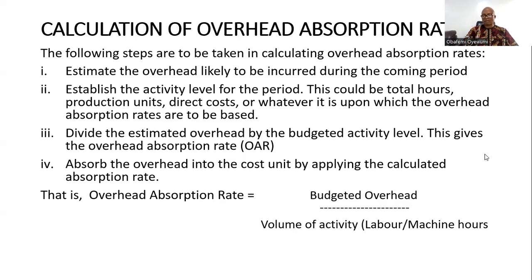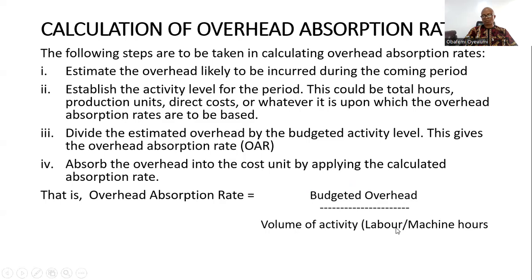So that is talking about what you have to use in order to achieve your purpose of absorbing overhead into the cost of production of each unit of product. So the overhead absorption rate is calculated as such. Look at what we have here: budgeted overhead divided by the volume of activity.